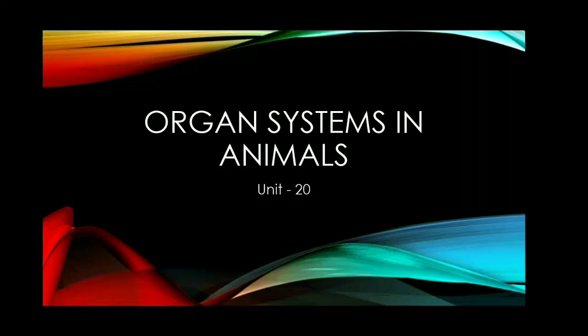Children, today we are going to study an interesting new lesson, Unit 20, Organ Systems in Animals. Living organisms have evolved from the simplest form to a complex level of organization. That means, once simple life forms emerged, they gradually evolved into more complex forms, eventually giving rise to animals and plants.